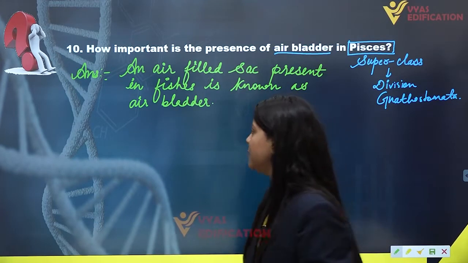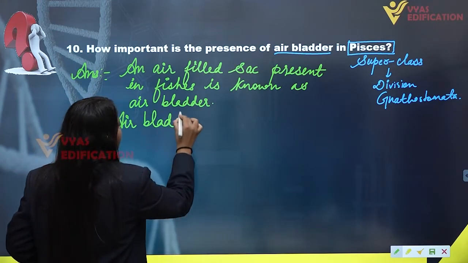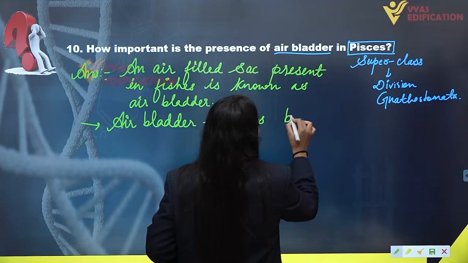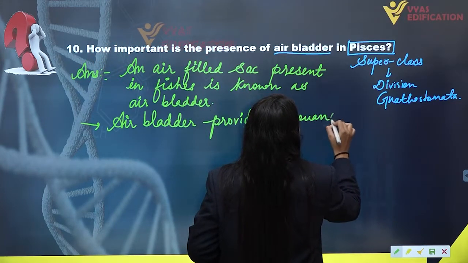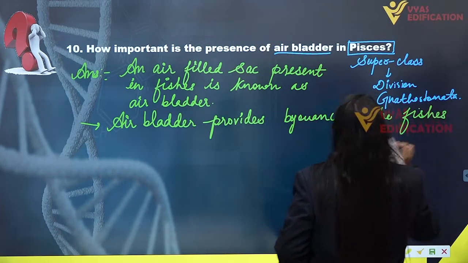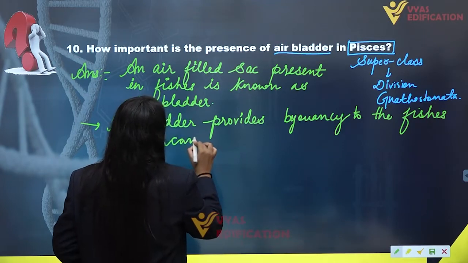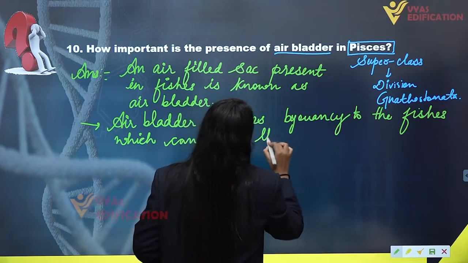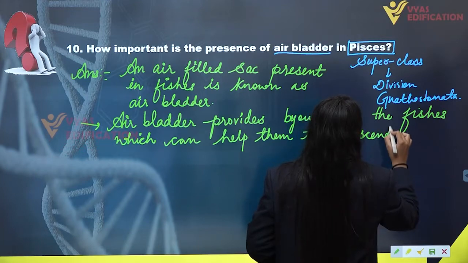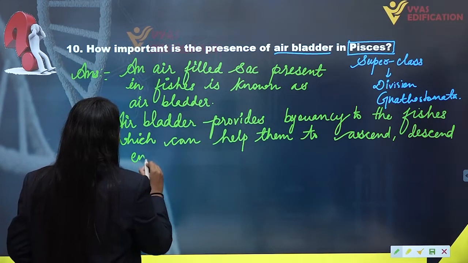It provides buoyancy. So this air bladder provides buoyancy to the fishes, which can help them to ascend, descend, even stay in the water current.